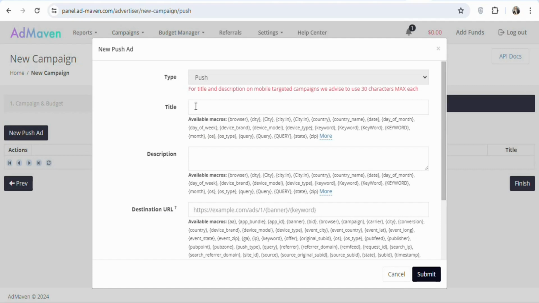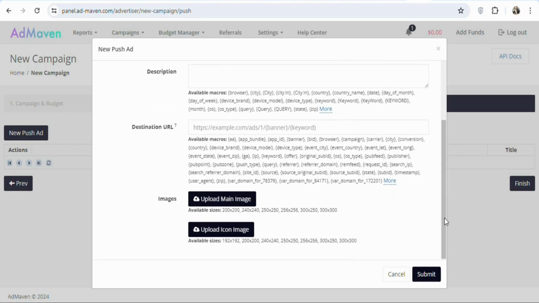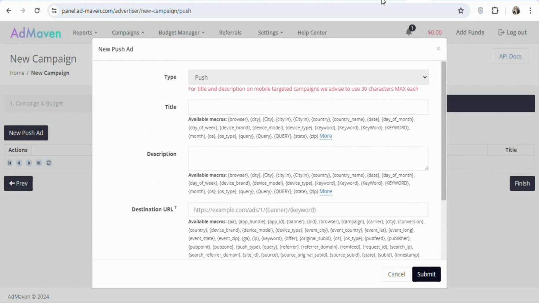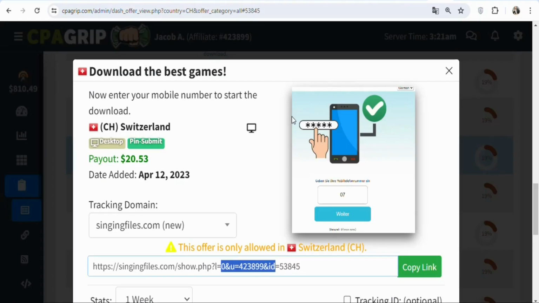The next step is that you have to give a title to your ad, a description, and then the destination URL. Once that is done, you have to upload your images. So what you have to do is that you have to come back on CPA group. Once you come back on CPA group, you have to translate the text back to German so that the people can understand. So come right here, click on this icon.